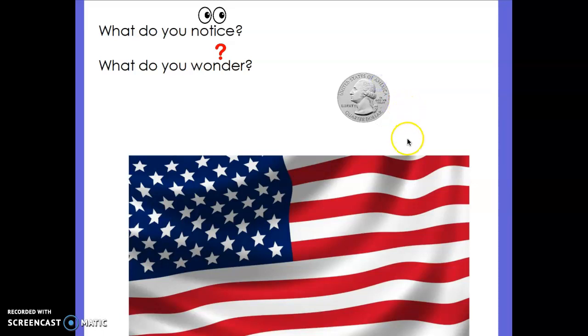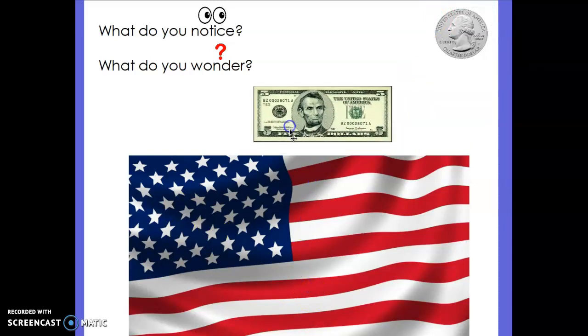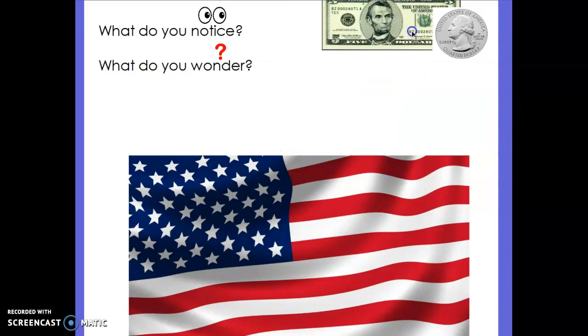Here is our first picture. What do you notice about this picture? And what do you wonder? I notice that George Washington is on the quarter. What do you notice about this picture? And what do you wonder? I wonder why Abraham Lincoln is on the $5 bill.